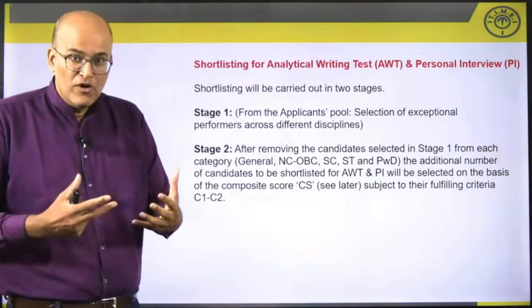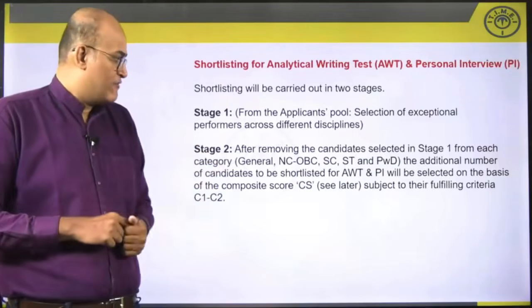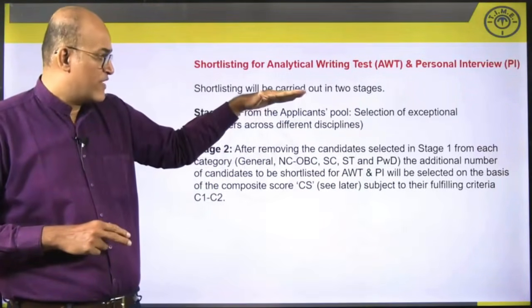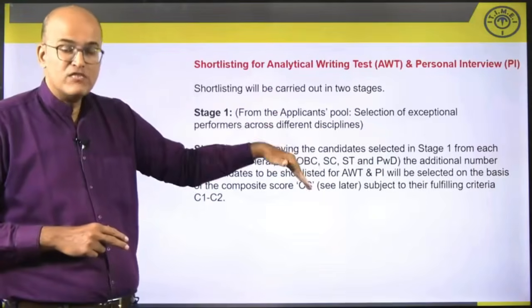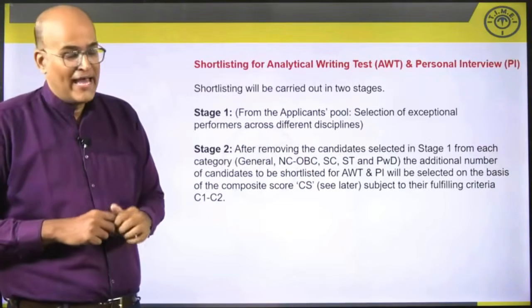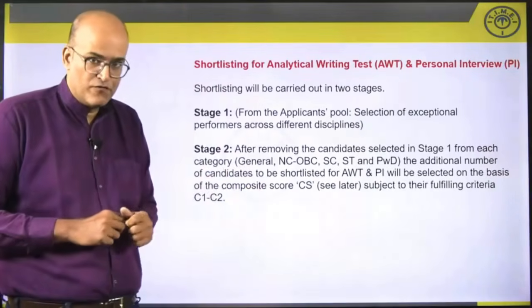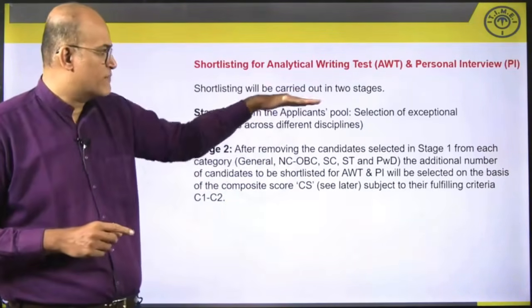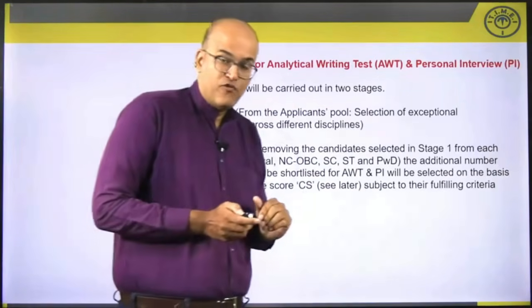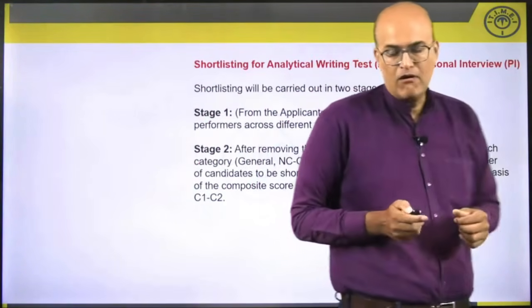And group 2 is over and above that, wherein they are going to call people for interviews on the basis of composite score. And of course, these two conditions, C1 and C2, also need to be fulfilled. All right. So there are two separate stages that they are following. Two separate groups are being called.